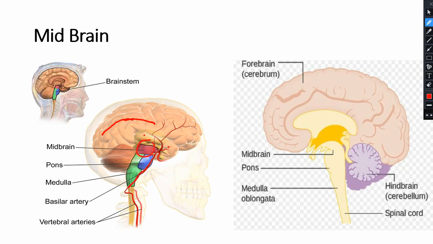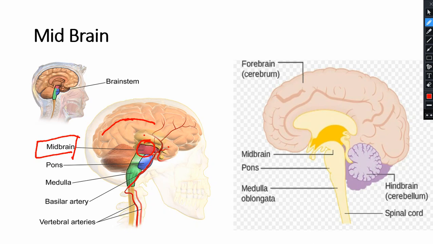Now this part is the midbrain. It is above the pons and medulla, which we will learn in the next topic, and it is beneath the forebrain, where the parts of the forebrain are cerebrum, thalamus and hypothalamus.